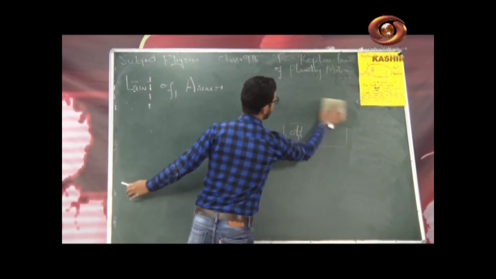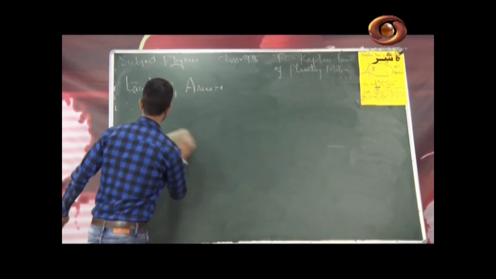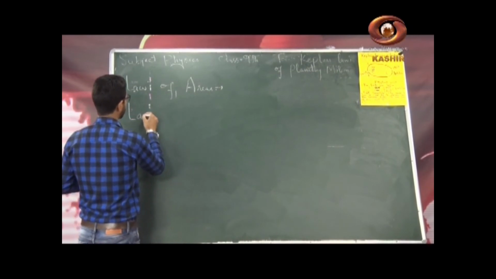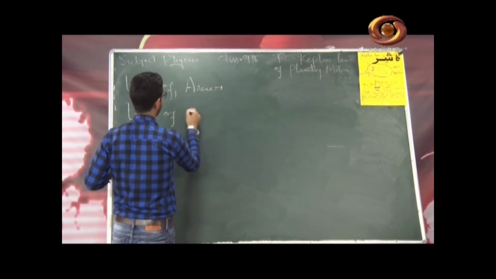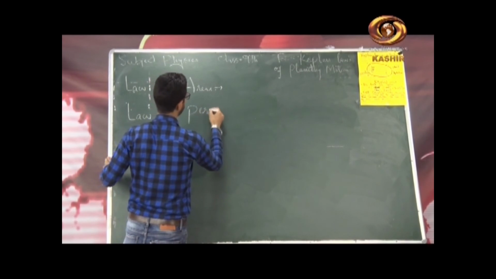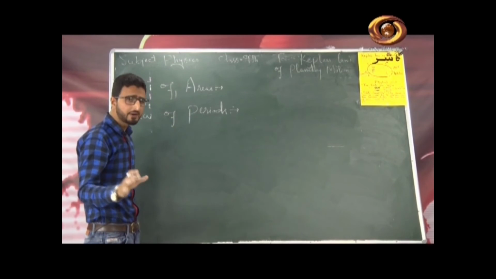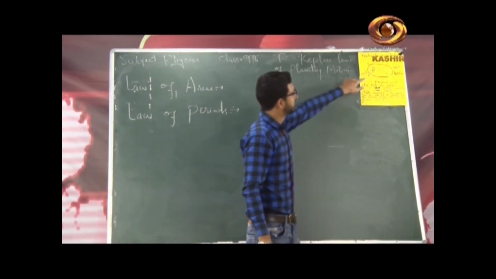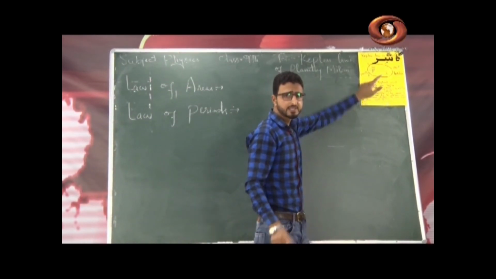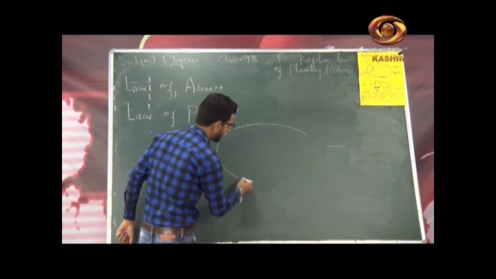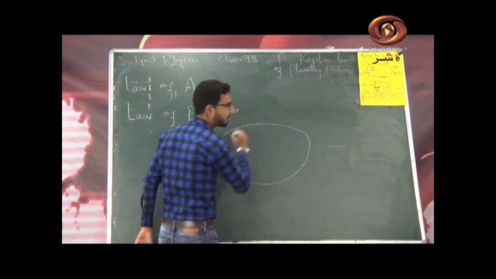Let me write here, Kepler's third law or law of periods. So this is the law of periods, rather the time period we define here. Again I will draw an ellipse. If you can see this figure, this is an ellipse. Let me try to draw it here on the board. So this is an ellipse, that is the path followed by the planet.